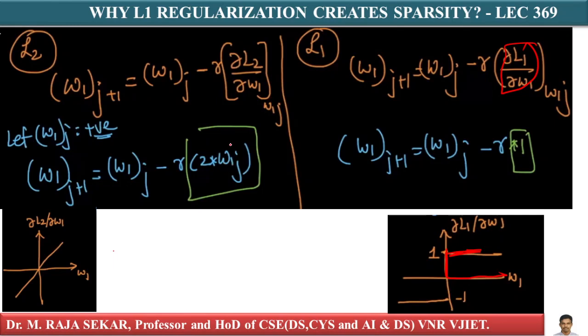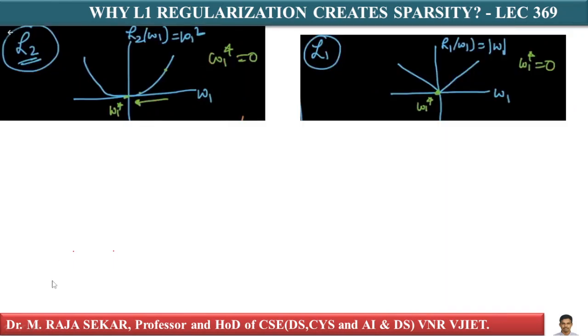What happens when you are trying to solve this problem? When you are trying to find the minimum with the L2 regularizer, as you are approaching the best value, what does approaching the best value mean? This is minimization, so this is the optimal value, W1 star.